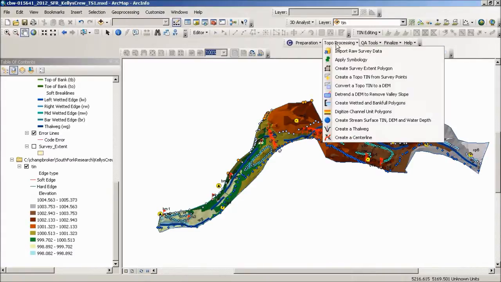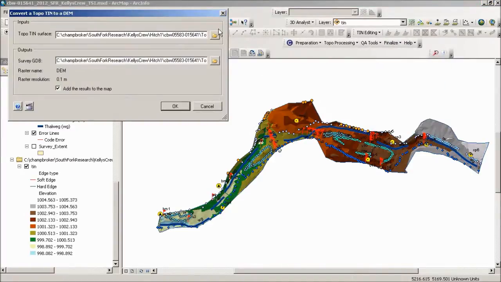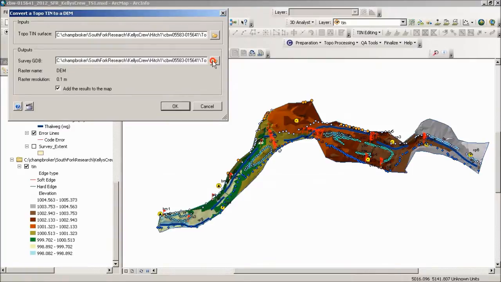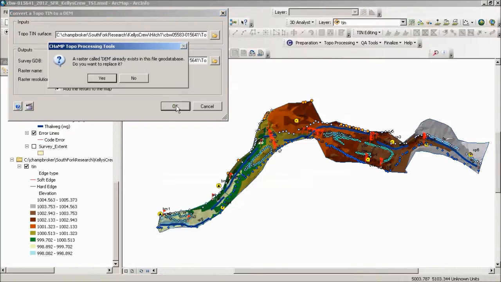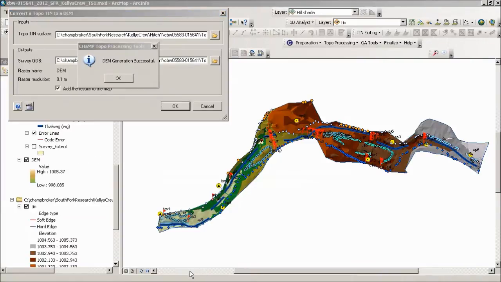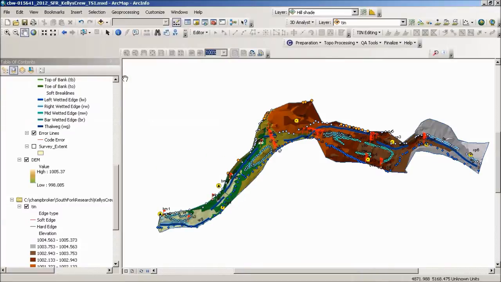To do that, we're going to go up to the processing menu and we're going to select Convert a Topo Tin to a DEM. Make sure that your tin is selected that you're working on, especially if you've generated more than one tin, and your survey geodatabase. And then note that your raster resolution has already been set for you. We can replace the DEM if we've already generated one before, and the DEM will be stored within the file geodatabase. Once the DEM's been generated, you can close out of the messages.